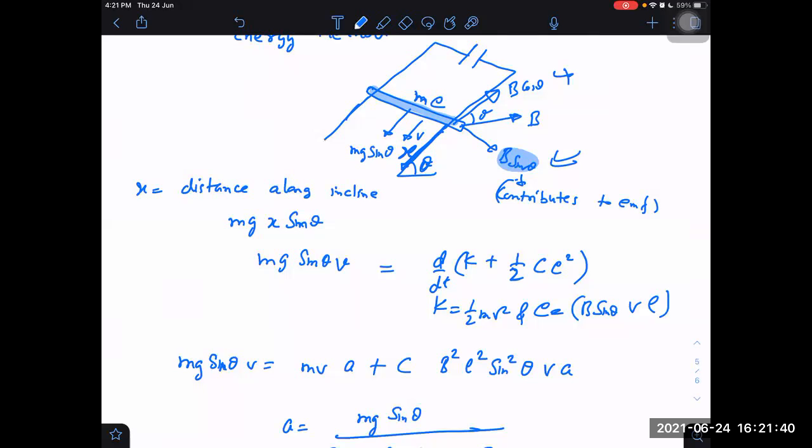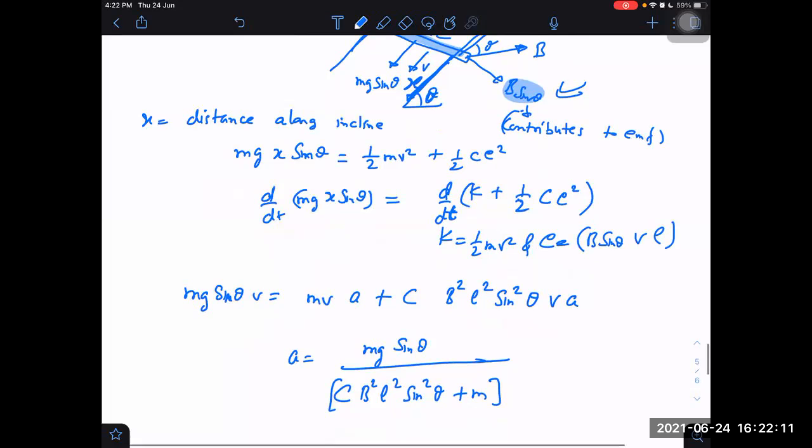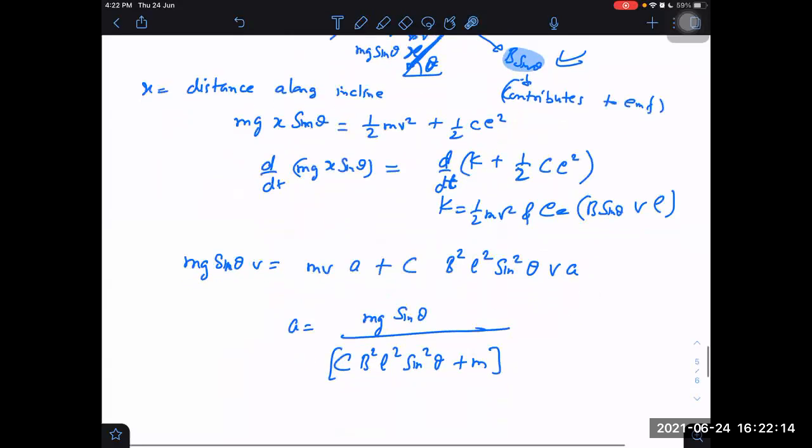So potential energy loss will be mg X sin theta, which will be equal to the gain in kinetic energy, half mv square, plus half C E square. I have no problem in that. But then also, what is the next step? The next step is differentiating. If I differentiate this, what do I get now? By differentiating d by dt of mg into X sin theta, which will again give me the same thing, mg sin theta into velocity. So, understood? Yes, sir. Understood. So we can't get away with the differentiation because we want to obtain acceleration.